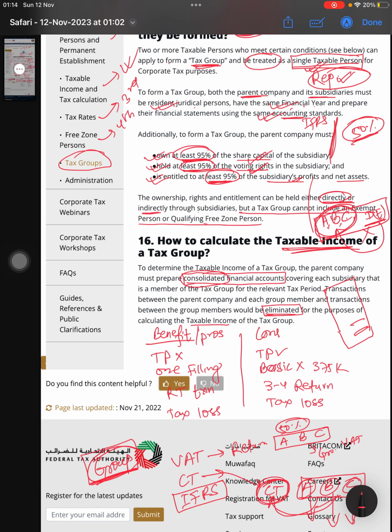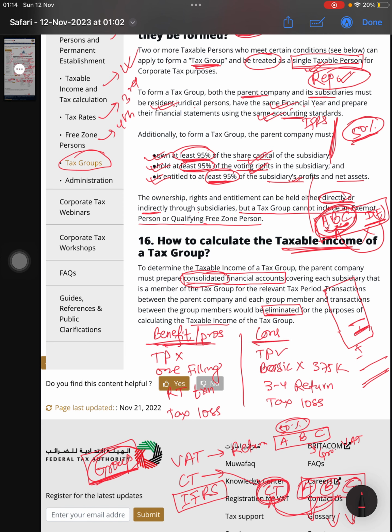They have to prepare a single financial statement, and they have to eliminate the intergroup transactions. If they make an intergroup transaction, they have to eliminate this one, and they can form the consolidated financial statement, and there will be some adjustment plus minus, and then there will be the corporate tax return, and then the corporate tax. So what are the benefits, pros and cons of this tax group?